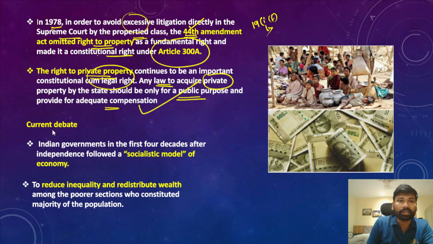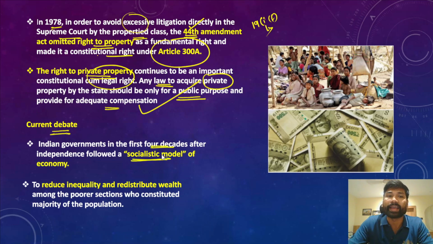Now, what is the current debate? The current debate is that, if you look at the Indian government after independence, for the first 4 decades we followed the socialistic model of economy. As part of the socialistic model of economy, we started acquiring properties, and the central and state governments have been making laws to dilute the properties of the rich propertied class.